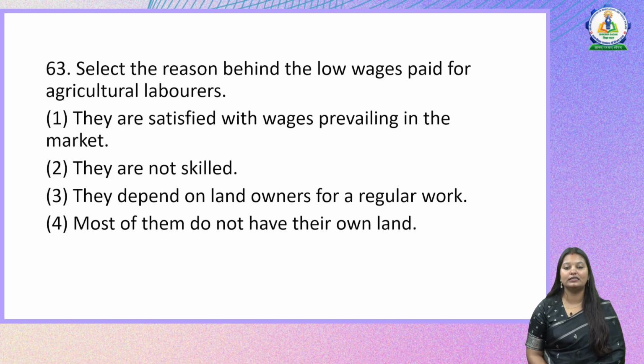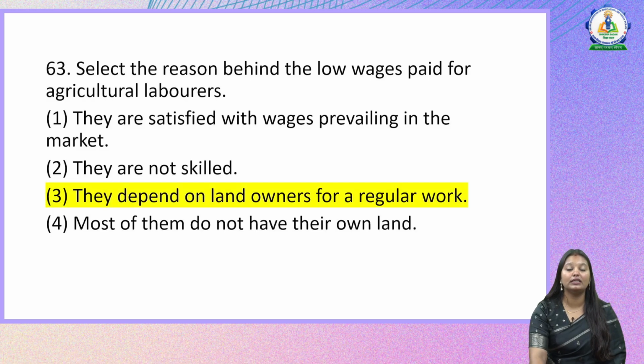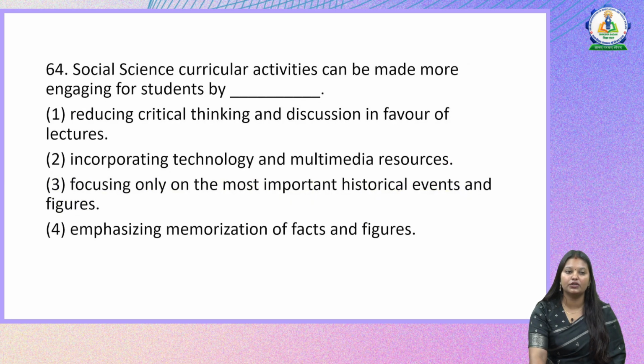So the right answer here, why the agricultural laborers are getting paid with low wages, is option 3. They depend on landowners for a regular work. They do not have their own land and they have to rely on the landowners, and thus they are paid very less money for their work. Let us see the next question.